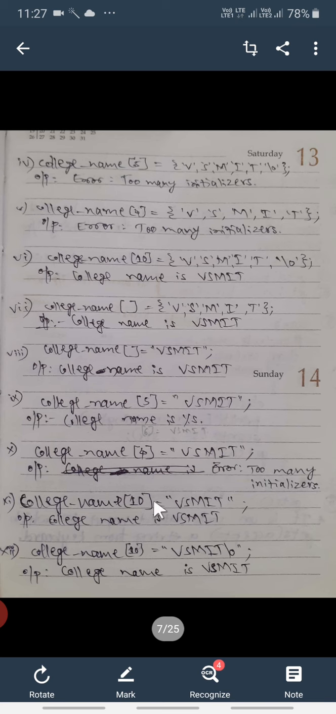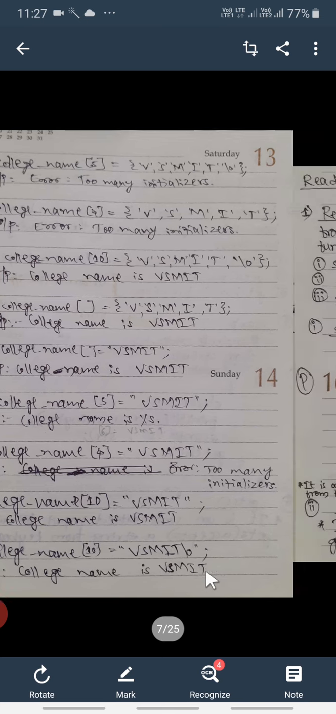College name is 10 and vsmit, 5 characters are there, and here the size of this string is 10, so sufficient locations will be there, so college name is vsmit will be displayed clearly. College name is 10 here and vsmit followed by null character, total 6 characters, so enough locations are there, so it will also display proper output.